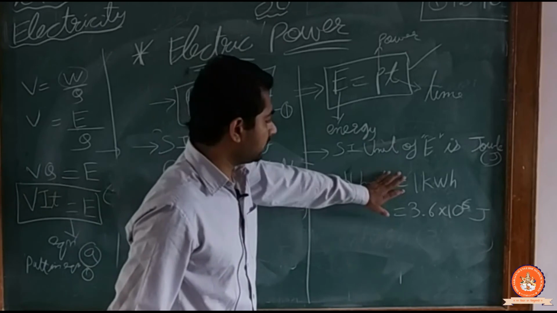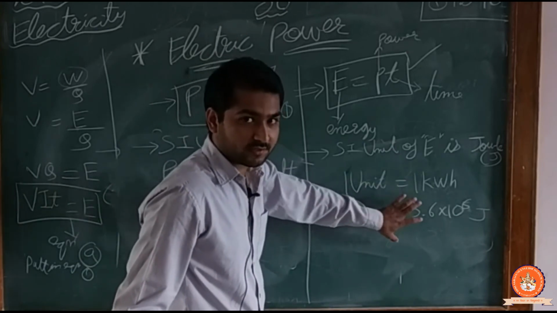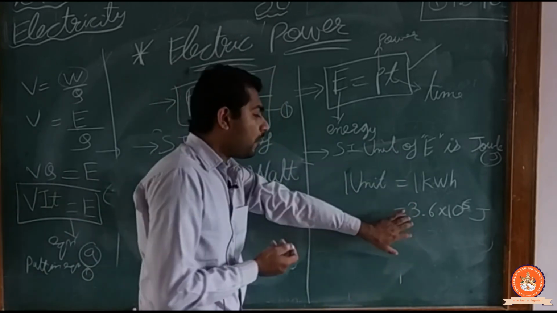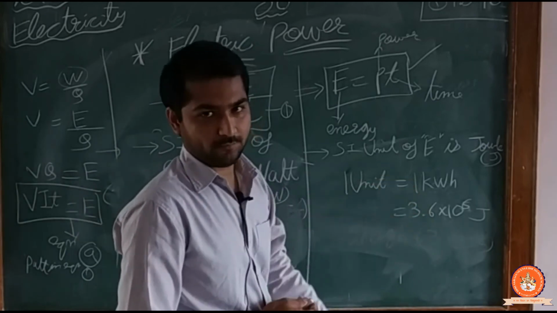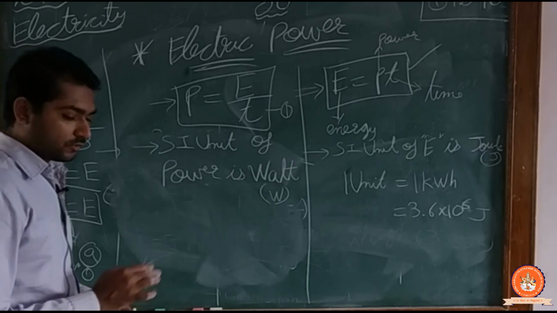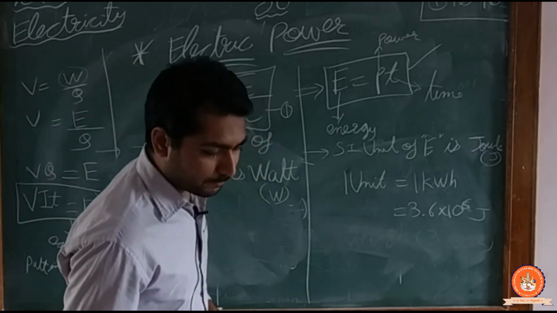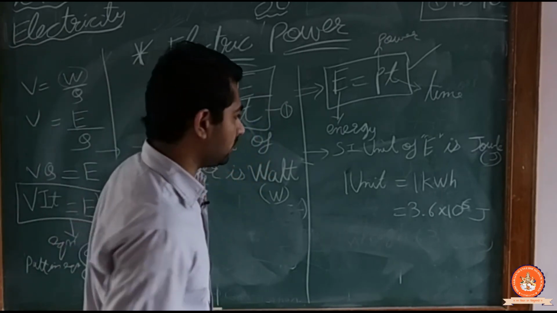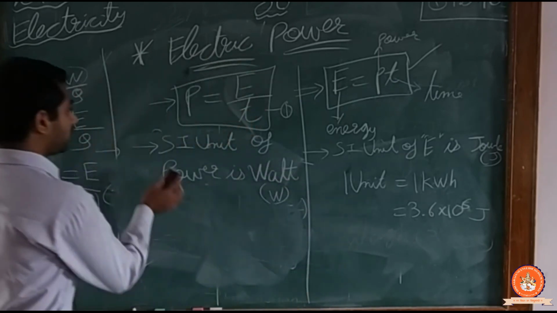Done. So this I am finding, how much energy it consumed. So how did this answer come? 3.6 into 10 raised to 6 joule. There is nothing but a simple mathematical expression.